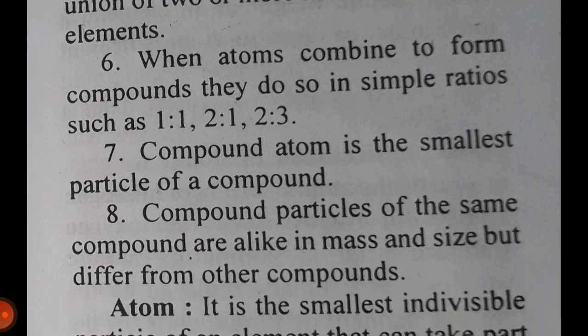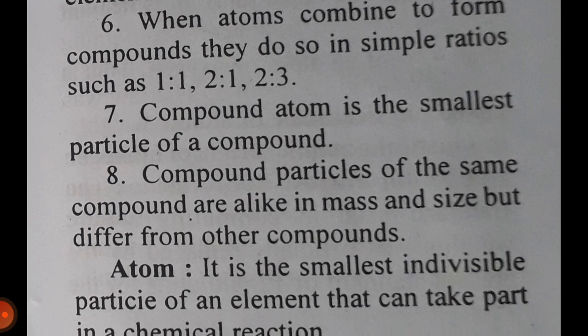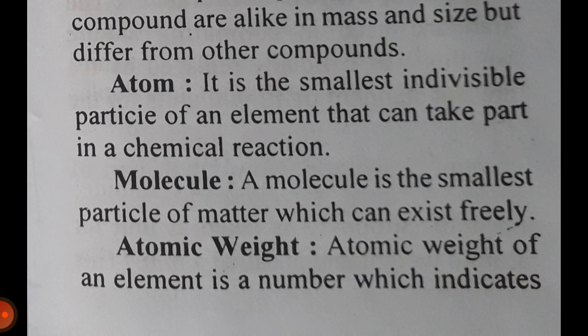Sixth, when atoms combine to form a compound, they do so in simple ratios such as 1:1, 2:1, 2:3. Seventh, a compound atom is the smallest particle of a compound. Eighth, compound particles of the same compound are alike in mass and size but differ from other compounds.